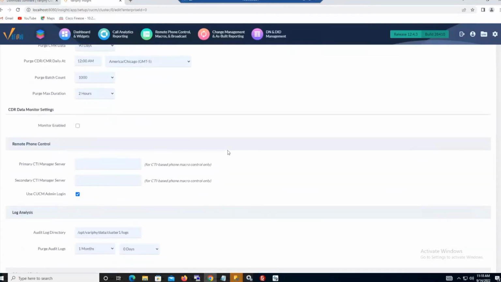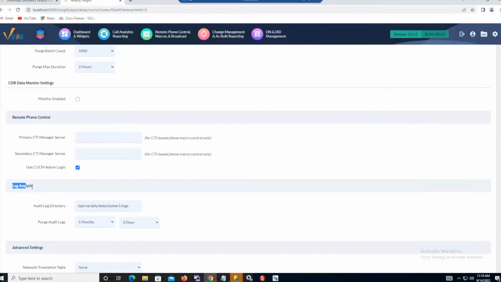So there's no other paths in here to update except for the ones for log analysis at the bottom of the clusters. So whether that's UCCX, Unity, or CUCM, these are going to be applicable for the change management module. So if you do not have it, then this is kind of moot for you, and we'll update you in a few moments. So if the directory path is still on my clipboard, let's just go ahead and insert that in here. All right, so there it is.